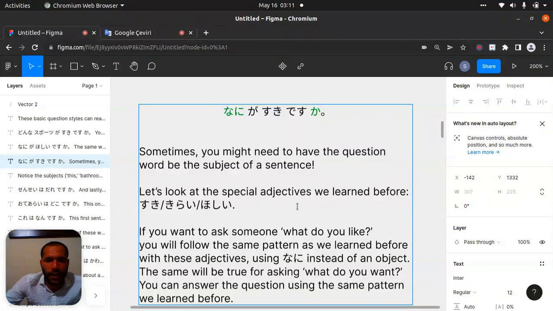Okay, we learned suki before, right? Kirai, dislike, and hoshii, want. We can create many more sentences like that. You can say what you want. Now we said, what do you like? Let's say, what don't you like?